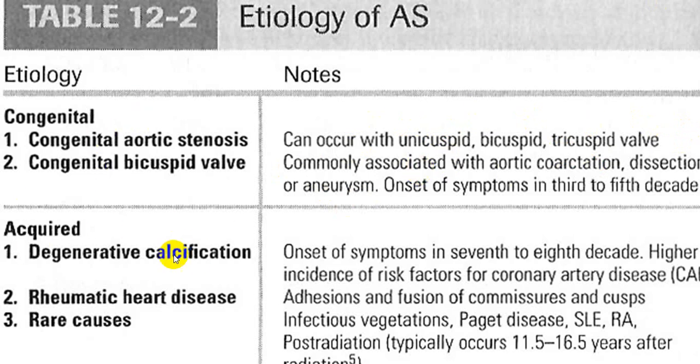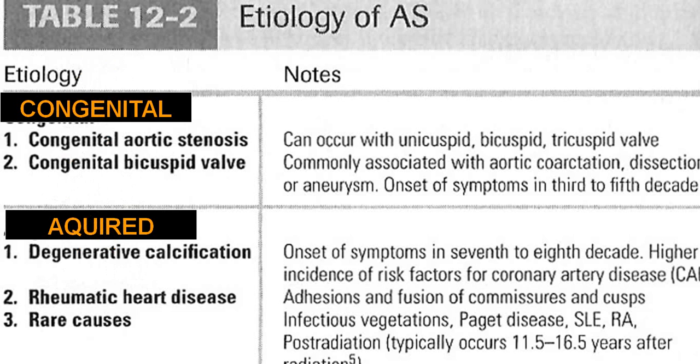Among the acquired variety, we have already told you degenerative and calcification. Very frequently it is because of atherosclerosis, and there may be associated isolated systolic hypertension, coronary artery disease, etc. Rheumatic fever is another condition, and the rare ones we already mentioned: rheumatoid arthritis, SLE, Paget disease, infective endocarditis, etc. So this is the congenital group, this is the acquired group.